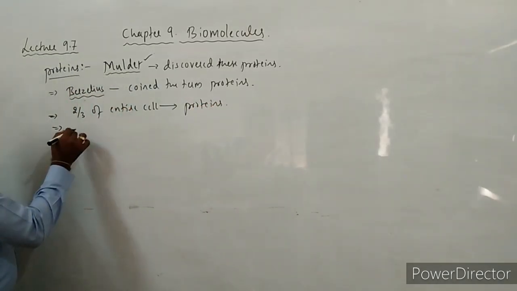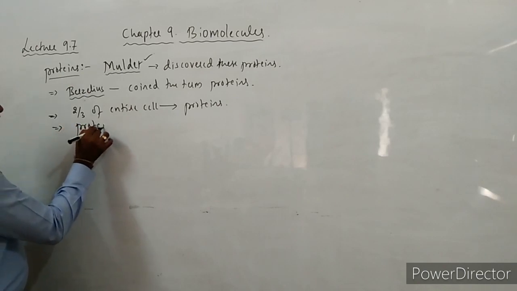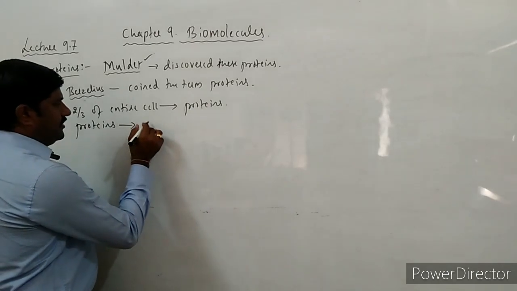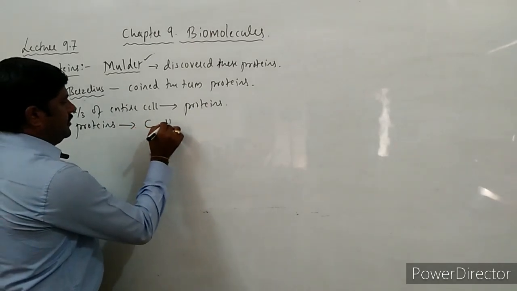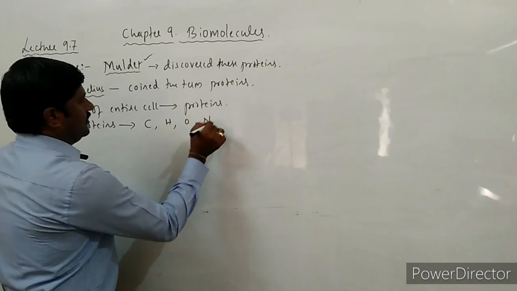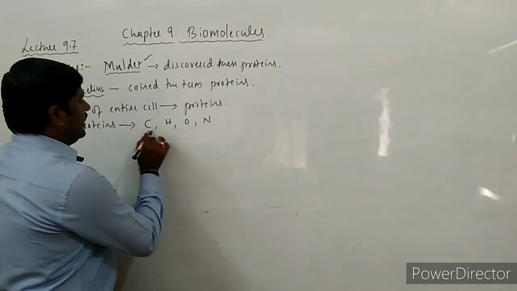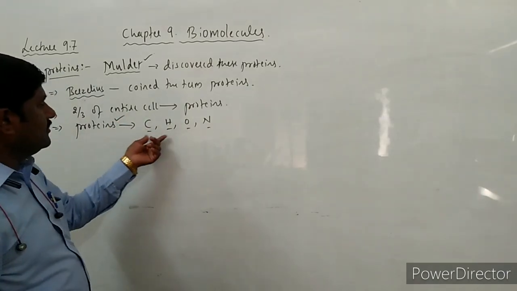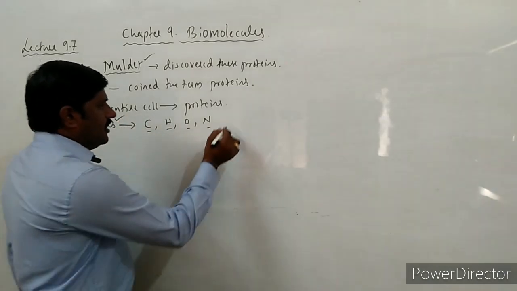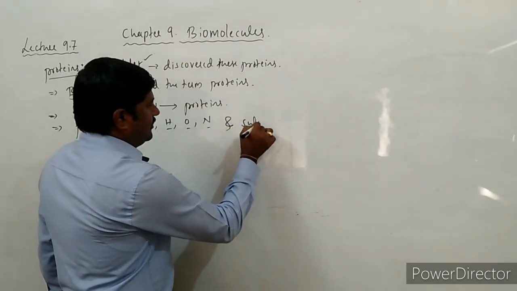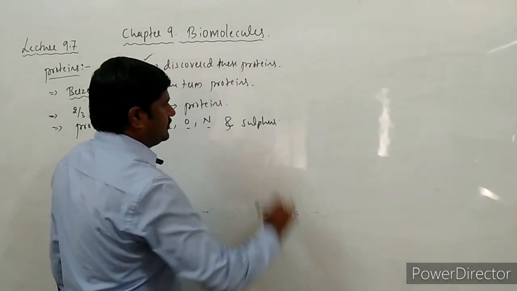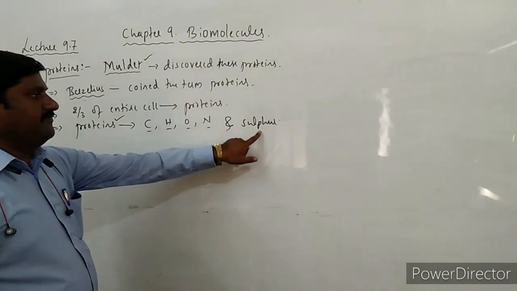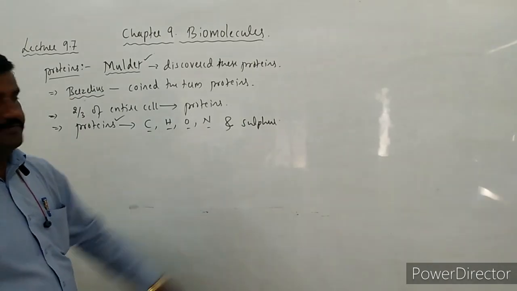Okay, and so these proteins are chemically made up of what? They are made up of C, H, O as well as N. So these are the elements mainly that make these proteins. Along with this CHON, sulfur is also another element present over here in the proteins.